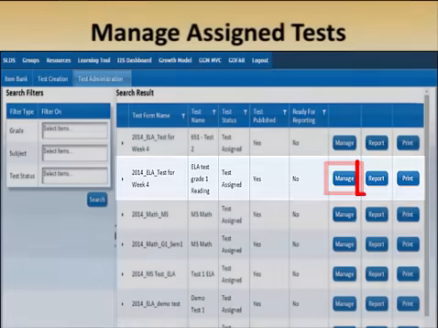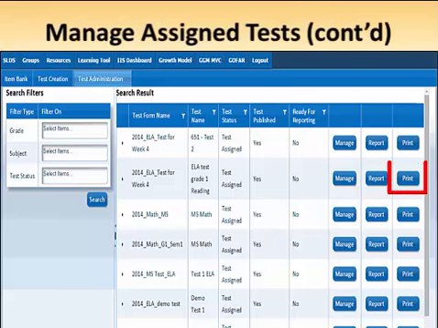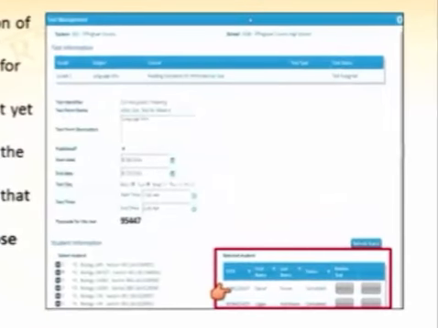There's also this button here called Report, we'll get to that, and then there's this Print button. But we're going to click Manage first. With that, as you can see, there are those students that we picked that came over. You can also remove students if you need to. You can see on here, this says Remove. Well, actually that says Review, and that says Remove.